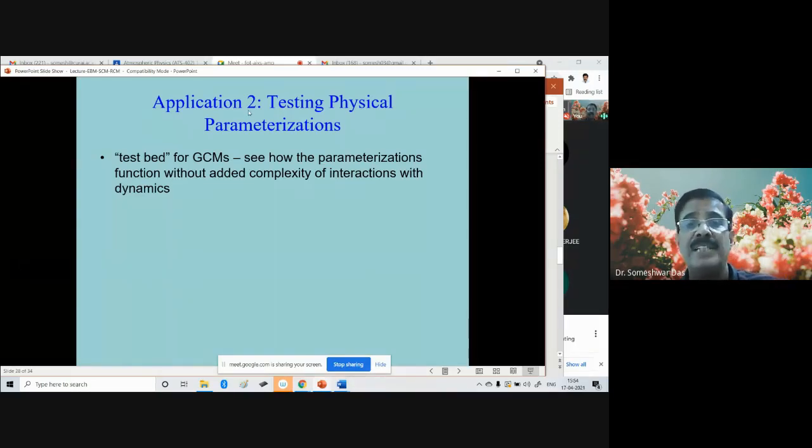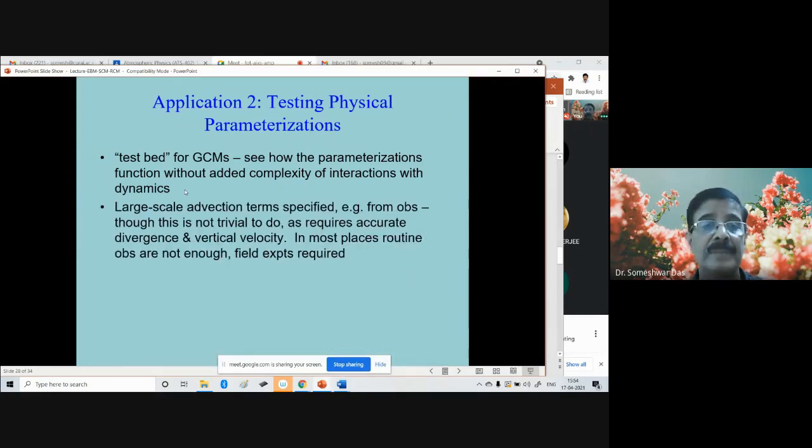Okay, so the second application of the RCM is testing physical parameterizations in test beds for DCMs. See how the parameterizations function without the added complexity of interactions with the dynamics. Okay. The large-scale advection terms are specified from observation, though this is not trivial to do, as it requires accurate divergence and vertical velocity.